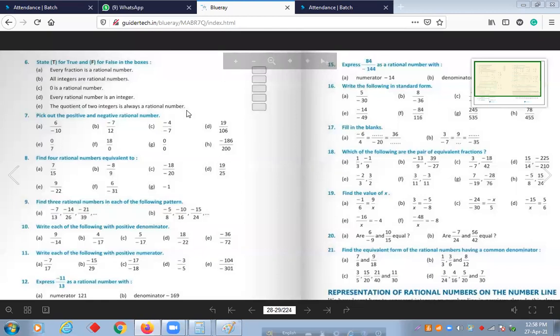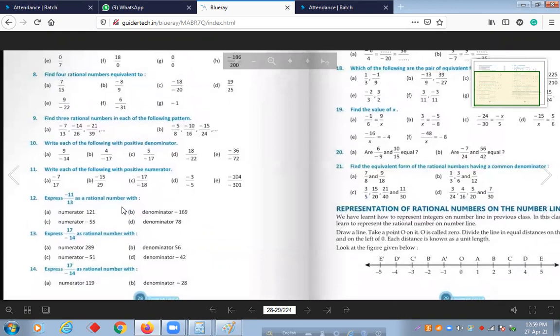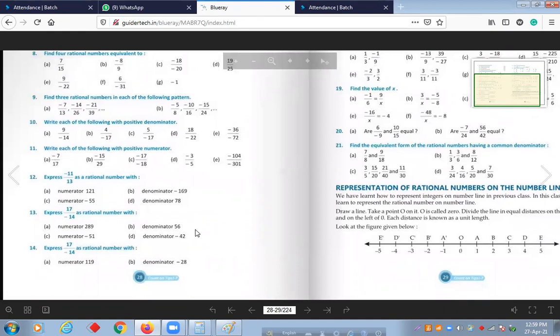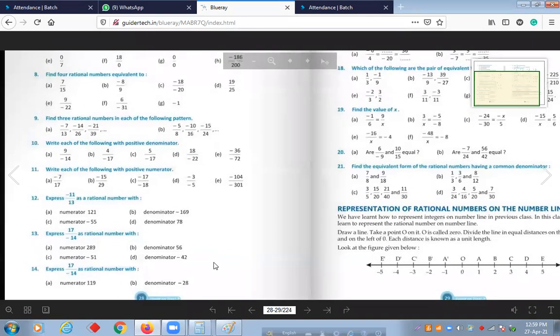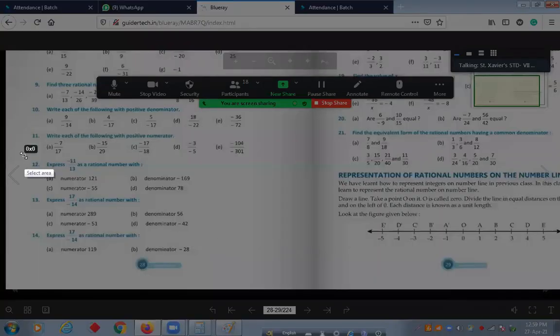Now see, up to question number 10 we have done. Now question number 11. Write each of the following with positive numerators. Here also it is the same way, 11, 12, 13 and 14. You just go through. So now I'm taking question number 12, 13 and 14 on our board.